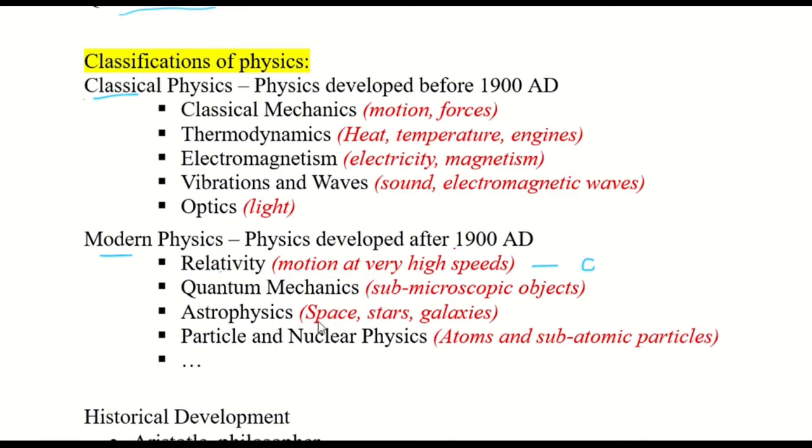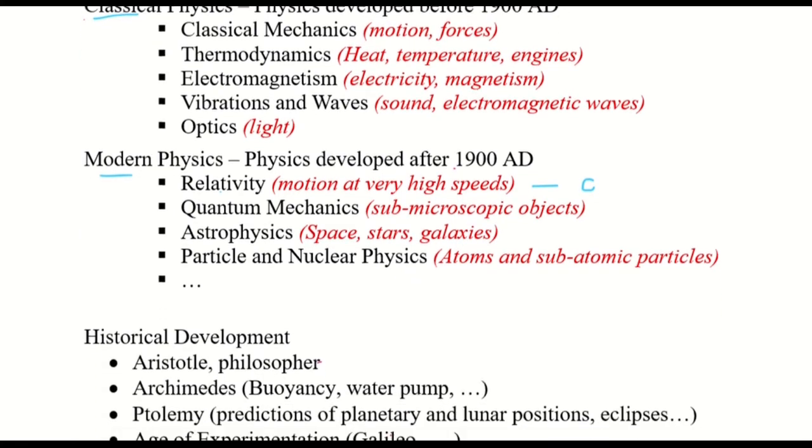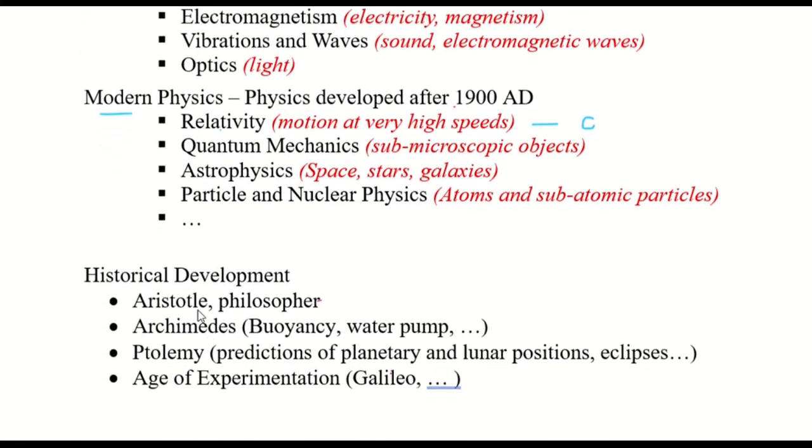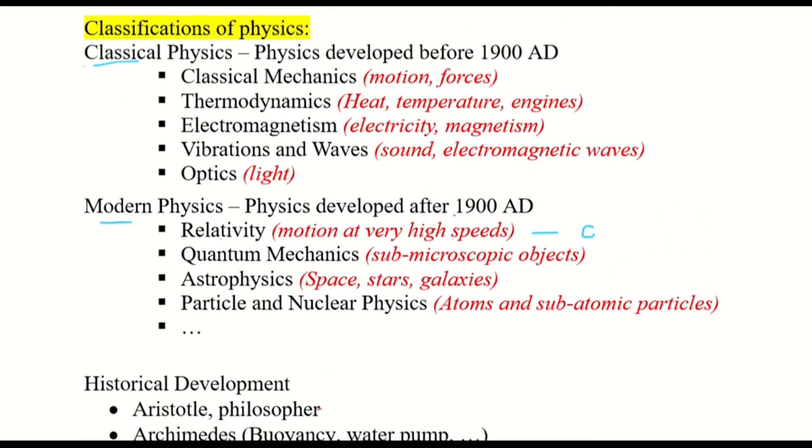Then we have astrophysics. We deal with stars and space and galaxies, everything to do with space. And in particle and nuclear physics, we deal with atoms, the nucleus, and the particles: protons, electrons, and the subatomic particles, and even smaller than that, which we are not going to go into. And then there are many other fields.